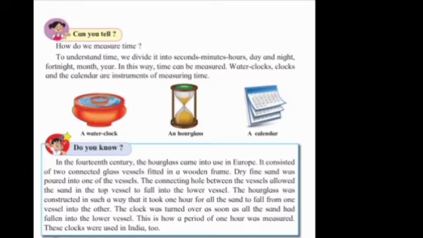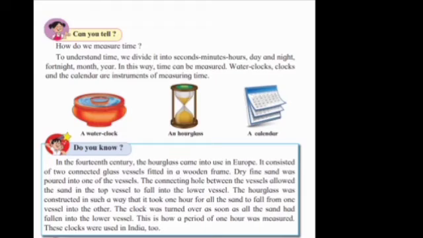Do you know, in the 14th century, the hourglass came into use in Europe. It consists of two connected glass vessels fitted in a wooden frame. Dry fine sand was poured into one of the vessels. The connecting hole between the vessels allowed the sand in the top vessel to fall into the lower vessel.